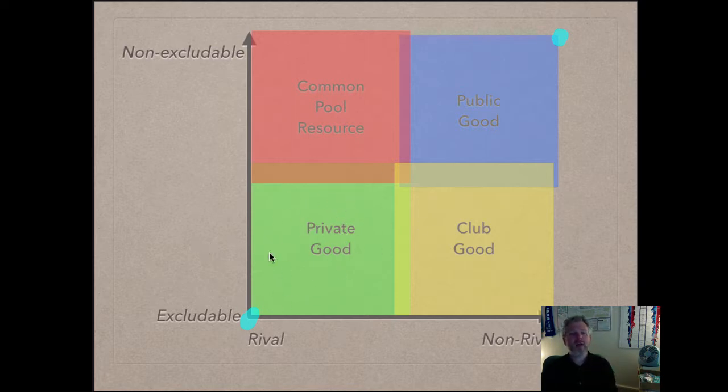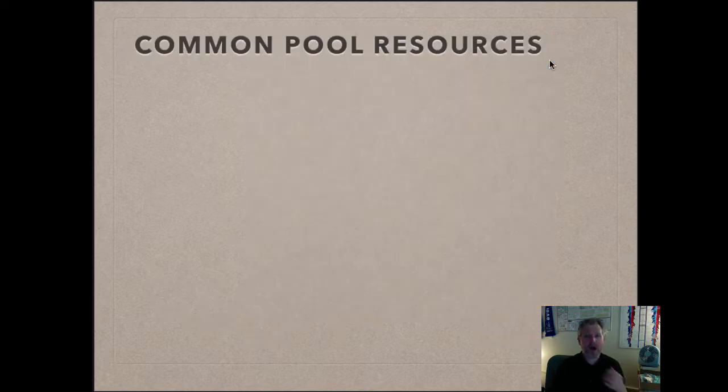Let me address, why do I have these zones and why are they overlapping? Because it's not a hard, fast rule where a good goes from being excludable to not excludable or rival to non-rival. It's a continuum. So that's why I don't have the boundaries between these zones as hard and fast. All right. So we're going to talk about public goods and somewhat club goods later on. But for now, we're going to talk about common pool resources.